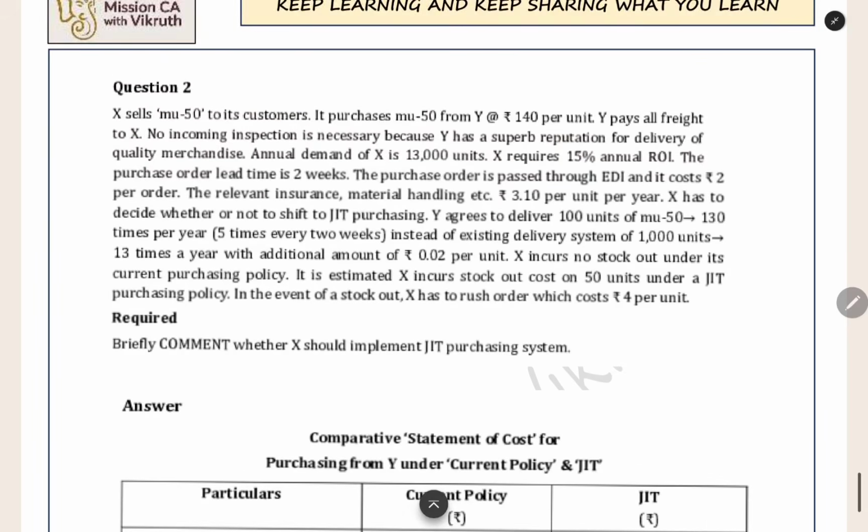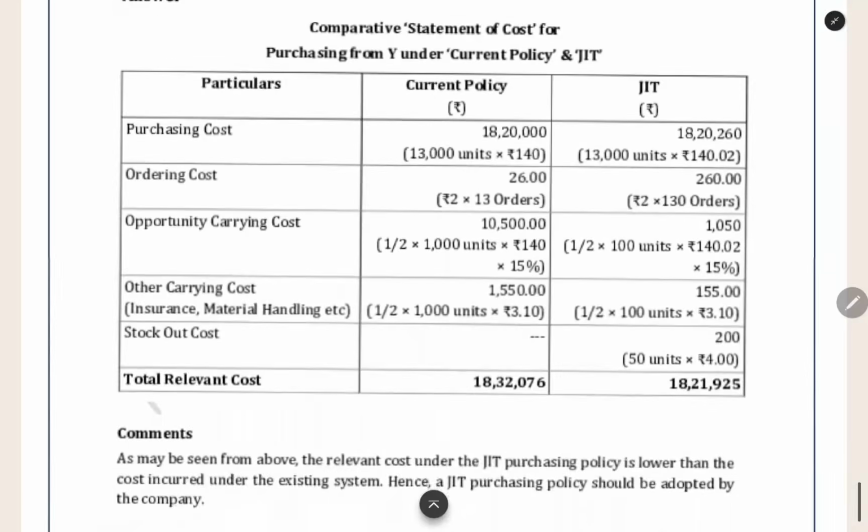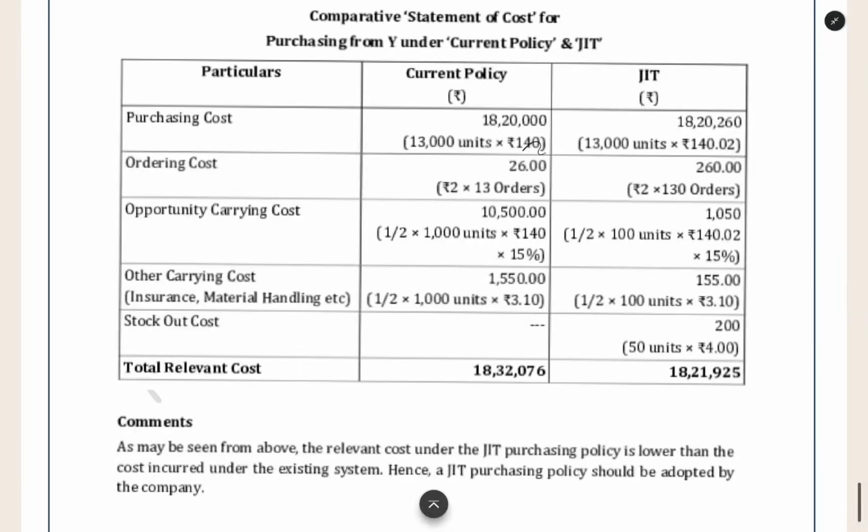Now we can see the cost statement for both the situations. Under the current policy, the price is 140 rupees. Total annual demand is 13,000 units. This much is the total purchasing cost. And then the purchasing cost will be higher in the case of JIT because we are getting charged extra for the number of orders. So more purchasing cost will be there. Ordering cost: total 13 orders in the current system, 2 rupees per order, 26 rupees. In the new system, we will have 130 orders, so 260 rupees will be the ordering cost.